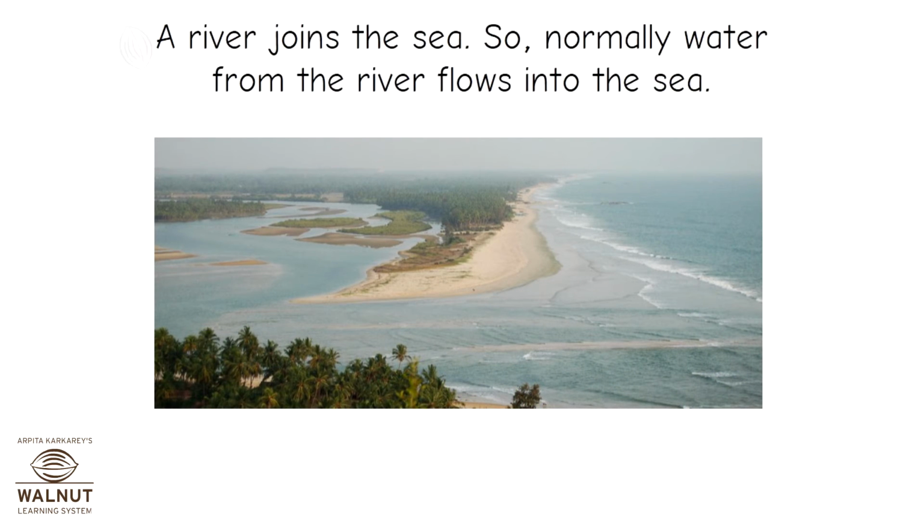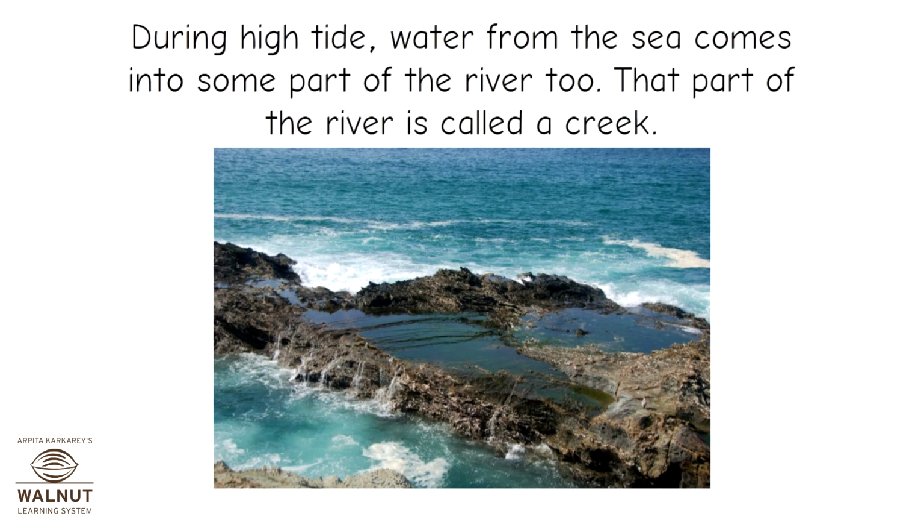A river joins the sea. So normally, water from the river flows into the sea. During high tide, water from the sea comes into some part of the river too. That part of the river is called a creek.